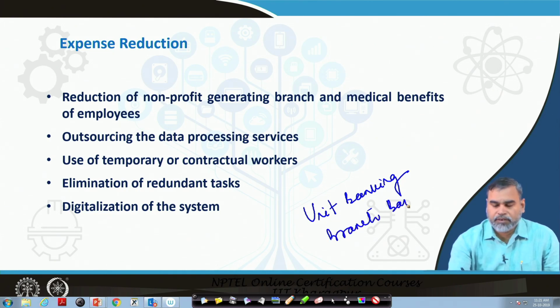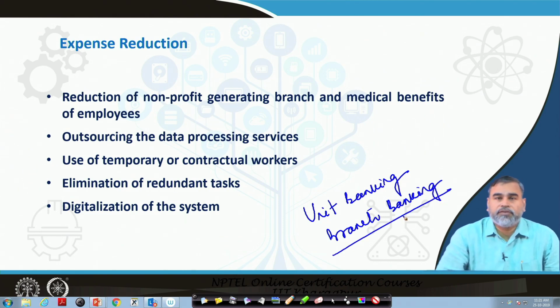In the branch banking system, banks operate with multiple branches spread across different geographical regions. But certain branches are profit making, really contributing to the total revenue of the bank, while certain branches are non profit making.